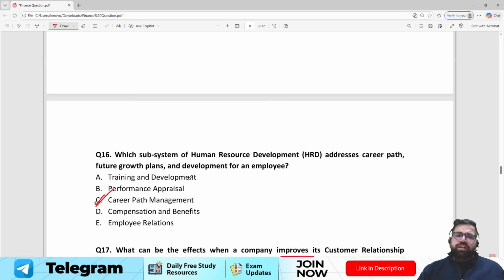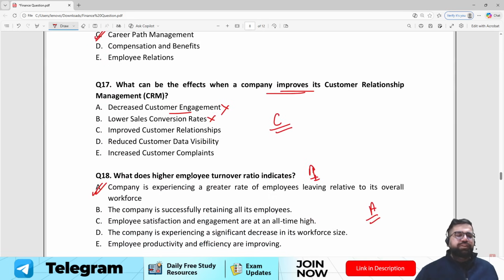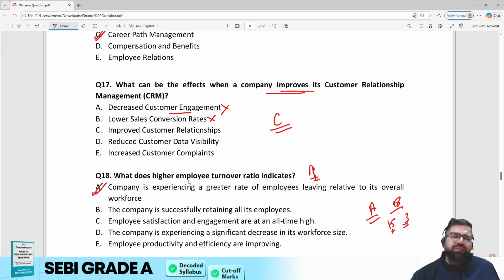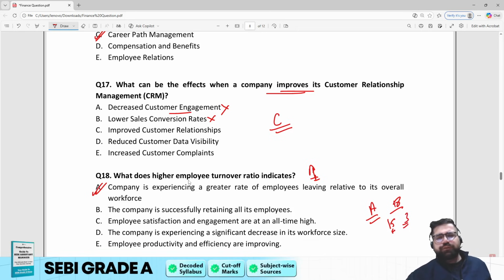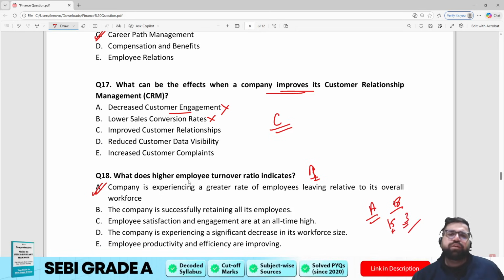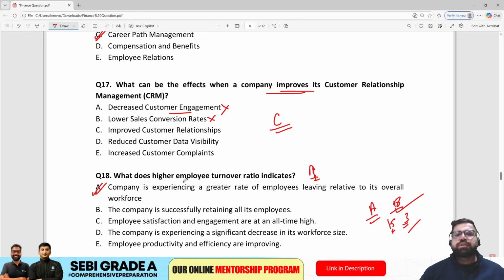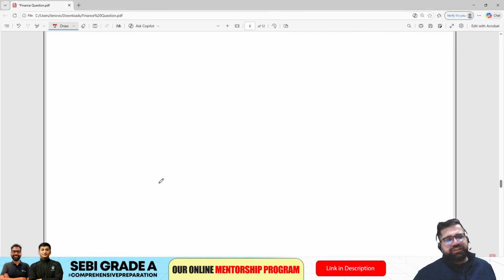Right? So till now, if you see the 18 questions of management, maximum of them are doable. Out of 18, I think 15 are directly traceable from your syllabus. 3 are kind of confusing, but still if you apply the logic, if you apply the elimination technique, you could have solved them. Right? So do let me know your score in the comment box, like how much you have scored in management out of 18 questions.